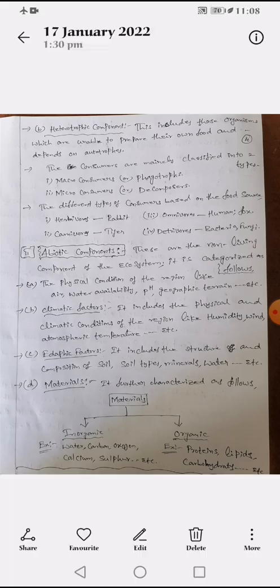This is the total about biotic components. Again, I am recalling: biotic components are living organisms, classified into two types, autotrophic and heterotrophic. Autotrophic organisms prepare their own food, and are again classified into phototrophs and chemotrophs. Phototrophs prepare food by absorbing sun radiation.